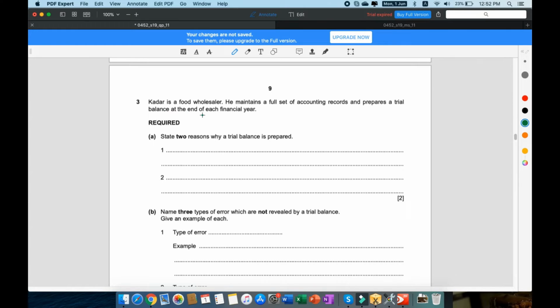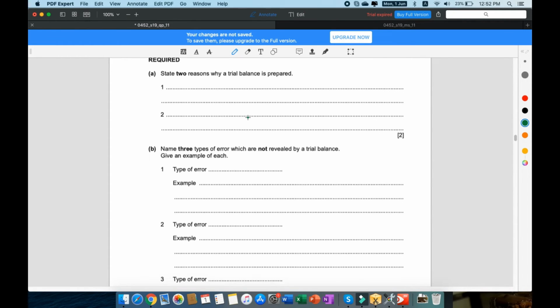He says Kadir is a food wholesaler. He maintains a full set of accounting records and prepares a trial balance at the end of each financial year. And part A says state 2 reasons why a trial balance is prepared. So the first important reason is to help prepare financial statements. How? You make the income statement using the trial balance, right? So you have all the debits and the credits, and you just have to put them in the income statement format. So that helps to prepare financial statements.